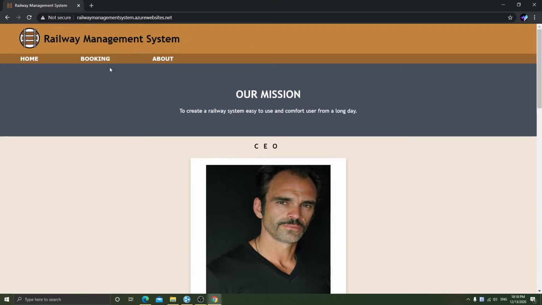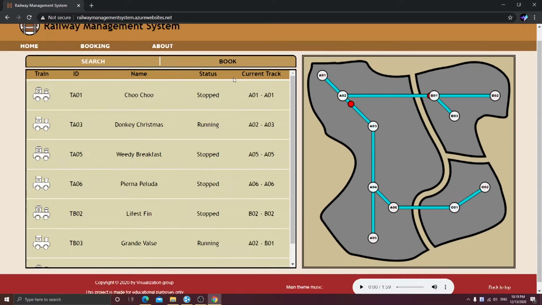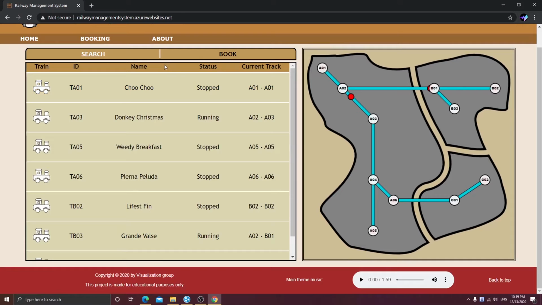Let's move on to the booking page. On the booking page, you will see two panels. The one on the left is the interaction panel, and the one on the right is the map. On this map, the white circles are the stations. When you hover your mouse on a station, you will see its name. The blue lines are the tracks connecting the stations, and the red dots are the trains.